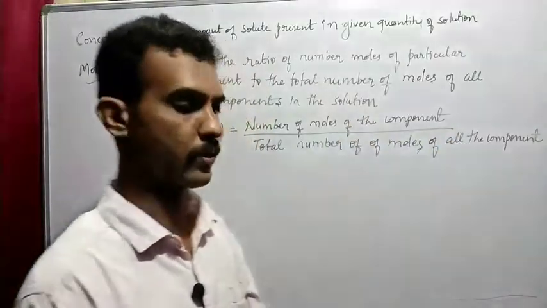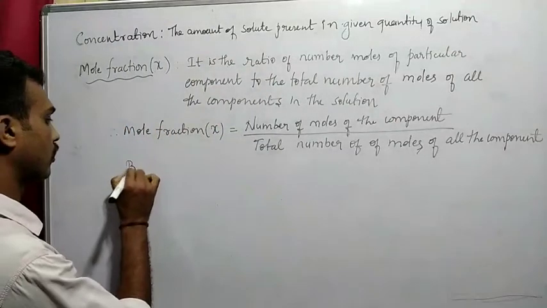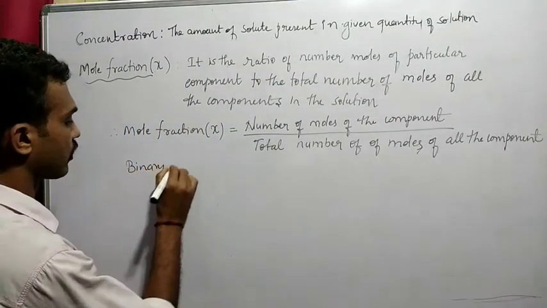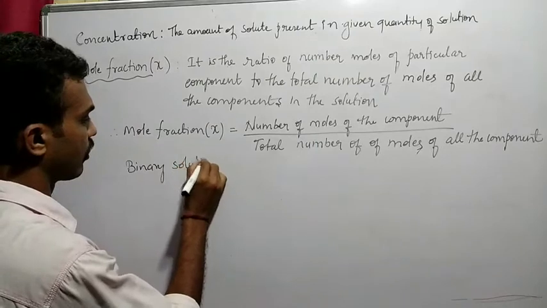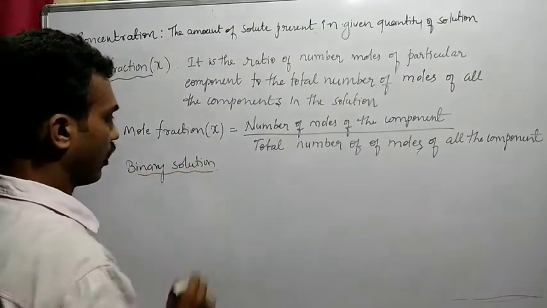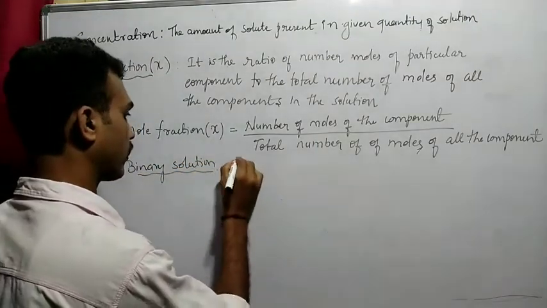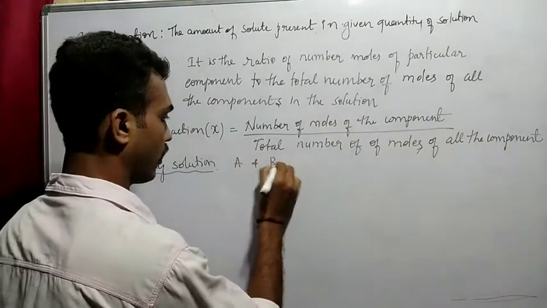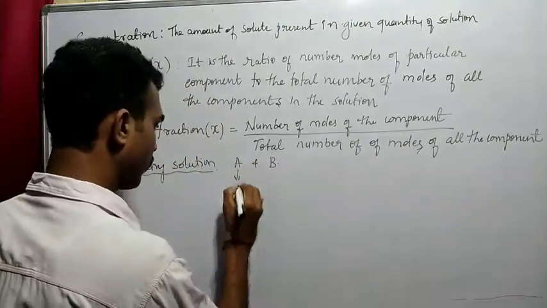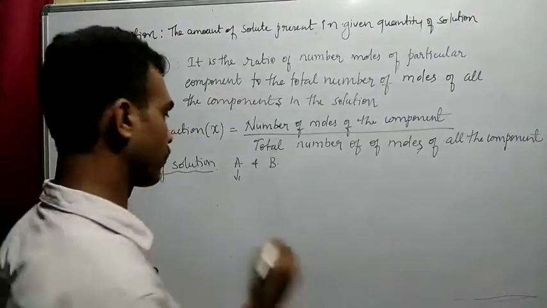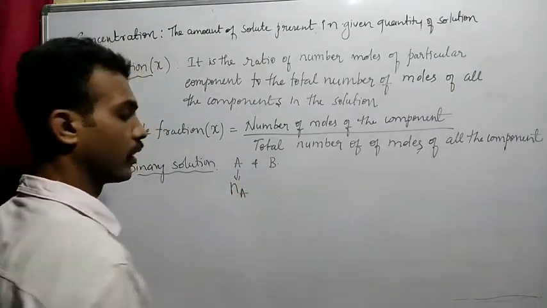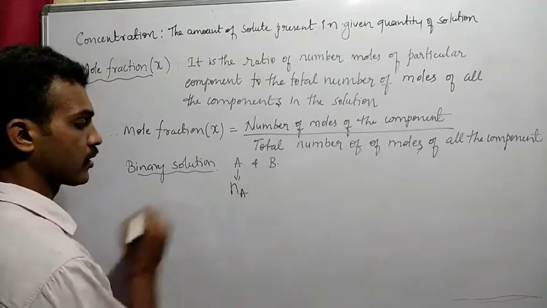Suppose if I take a binary solution, so binary solution, you have components A and B, right? So in solution, the number of moles of component A is nothing but Na.